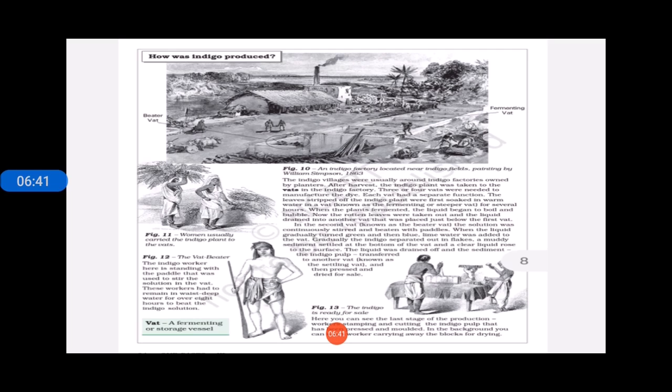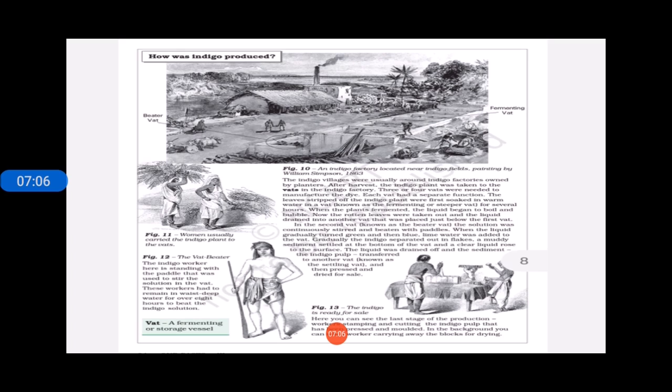This way mud settles at the bottom. They were dried, crushed, pressed, and finally sent to the British market for sale. So the final product came up from the third vat. Vat means vessels. So the processing of indigo was very tedious, very long and very complicated.